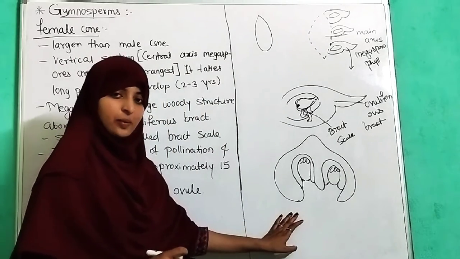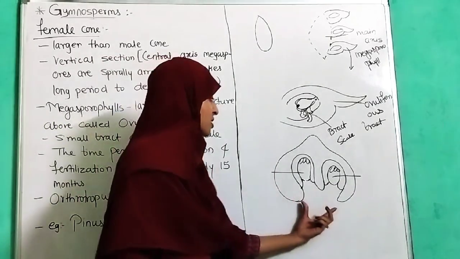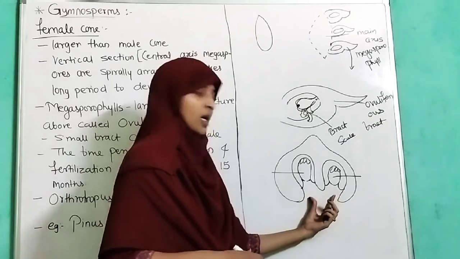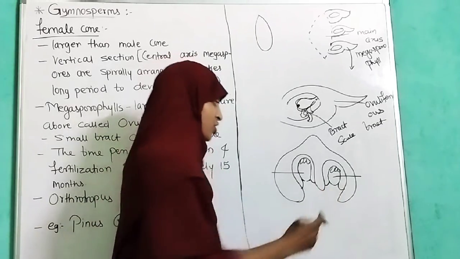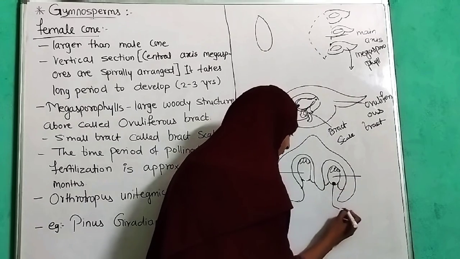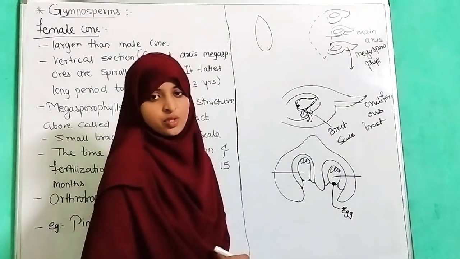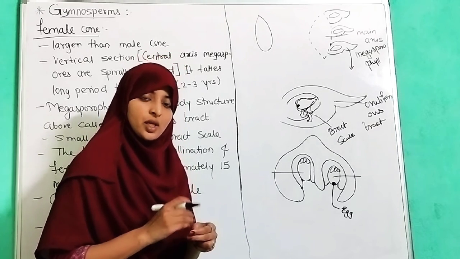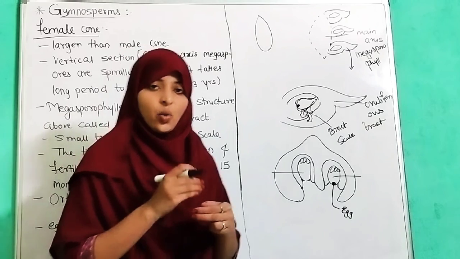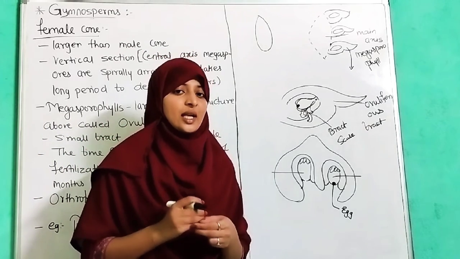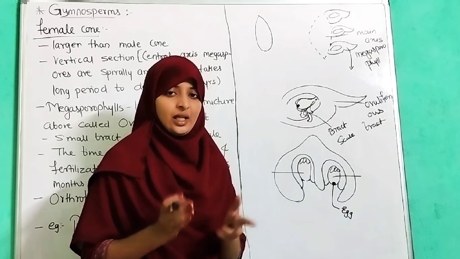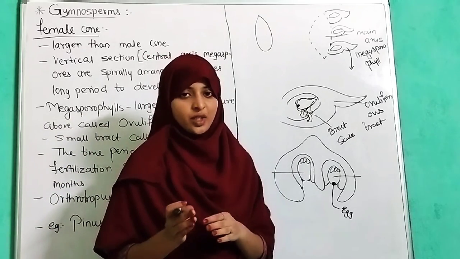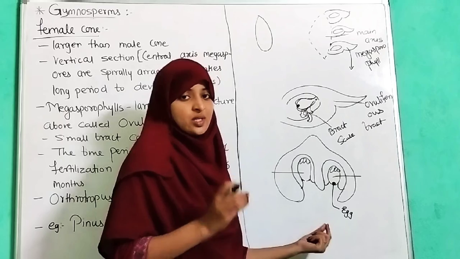This is the structure of the megasporophyll, and here we can see the megasporangium, a sac-like structure which produces an egg cell. When the pollen grain fuses with the egg cell, a zygote is formed, and then it develops into an ovule, and the ovule develops into a seed-like structure which is naked because there is no ovary. Ovary is converted into fruit and ovule is converted into seed.